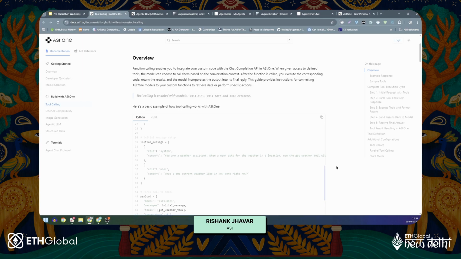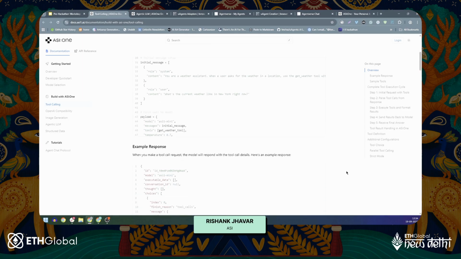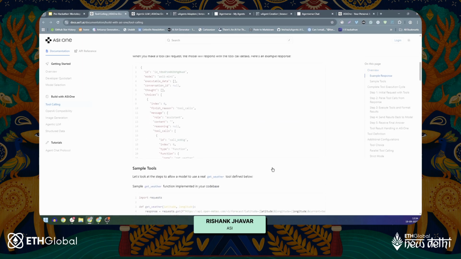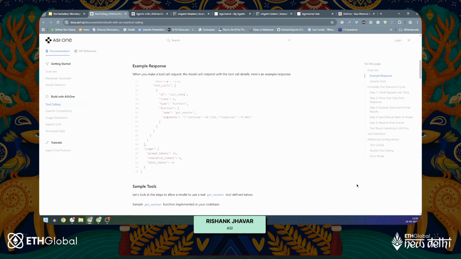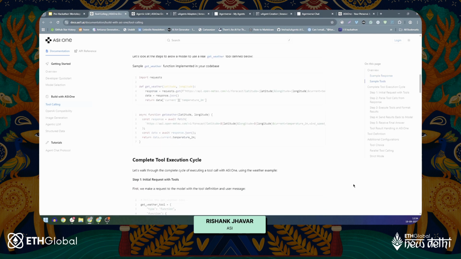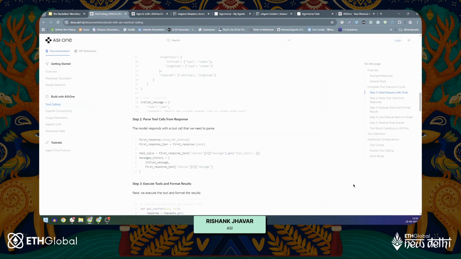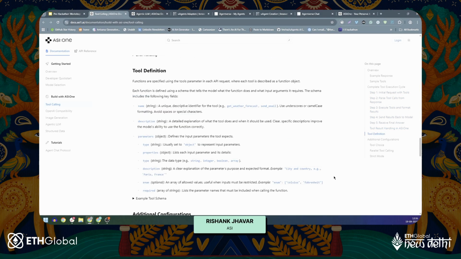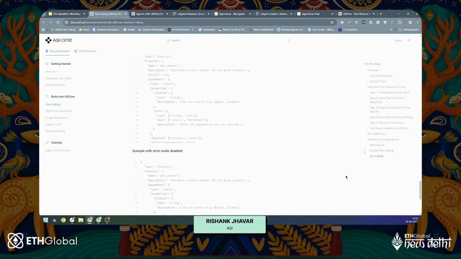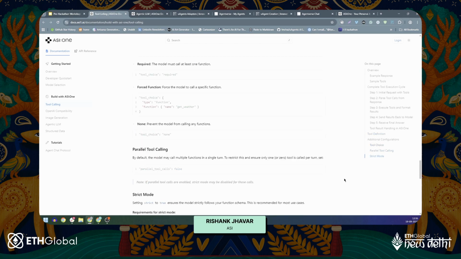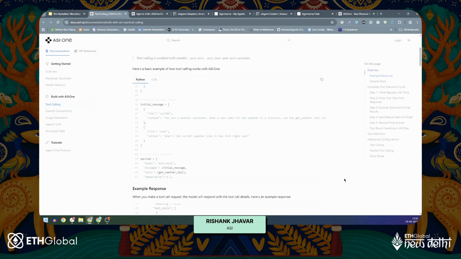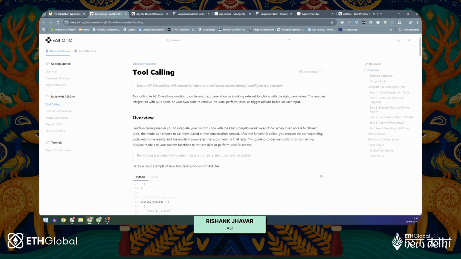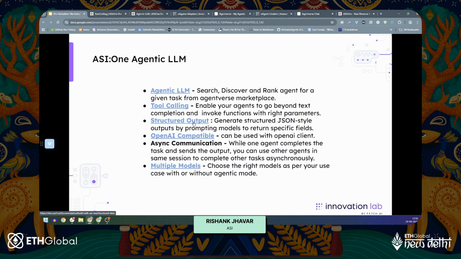You can see a very simple example here. Feel free to check it out. And you will also see an example response here. When you make the tool call request, you can see several sample tools that you can try. And yeah, you can also head on to tool definition. You can see additional configuration. Basically, this guide will provide you end-to-end everything that you need for tool calling in a general sense.